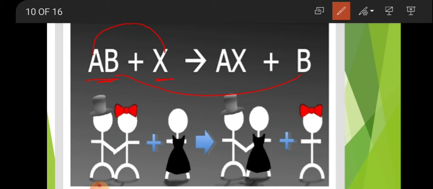It is based upon the reactivity series. I discussed the reactivity series in the previous video, you can see it there. If you have not watched that video, please watch it before going to this displacement reaction. It is based upon the reactivity series. Then AB reacts with X, then A reacts with X to form a new compound and B is knocked out from the reaction.